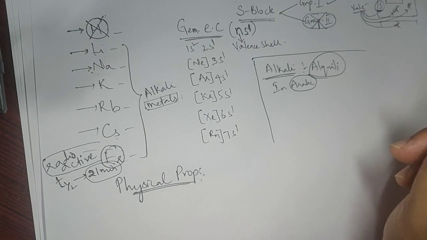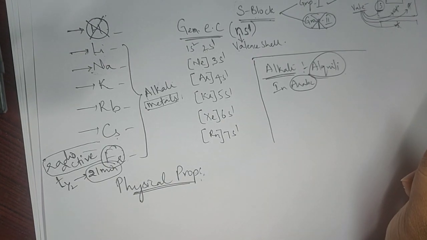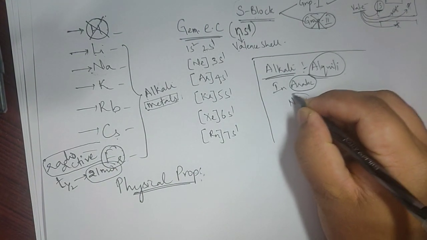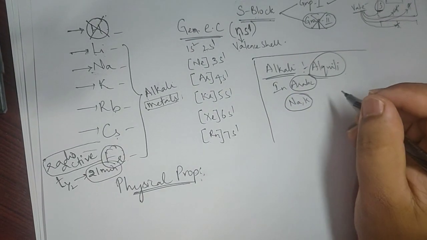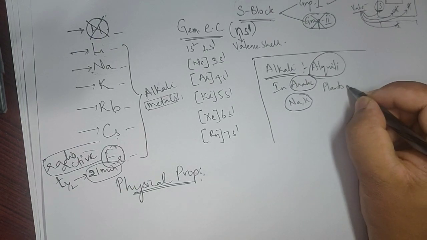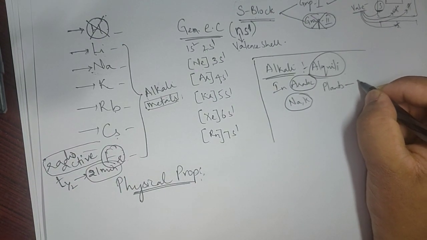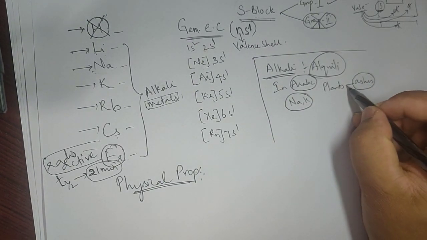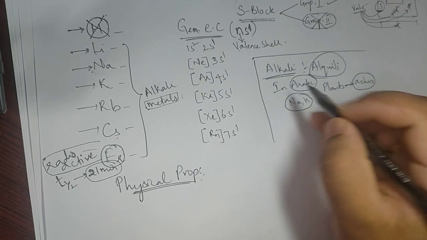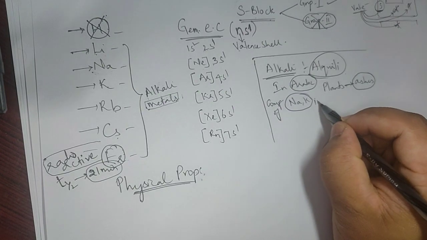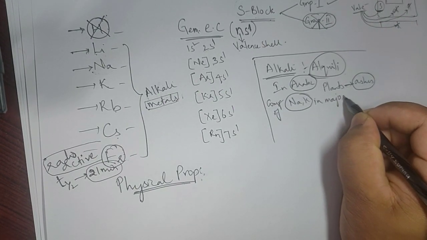And when their ashes are collected and their properties are studied, they contain compounds of sodium and potassium in very large quantity. So the dead plants and burnt plants, when they're studied, the ashes of plants contain compounds of sodium and potassium in major quantity. So that's why from then onwards they have used the word.